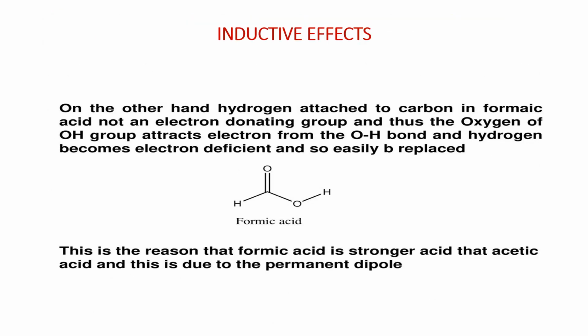On the other hand, the hydrogen attached to carbon in formic acid is not an electron donating group, and thus the oxygen of the OH group attracts electrons from the OH bond, and hydrogen becomes electron deficient and so can easily be replaced. This is the reason that formic acid is a stronger acid than acetic acid, and this is due to the permanent dipole.